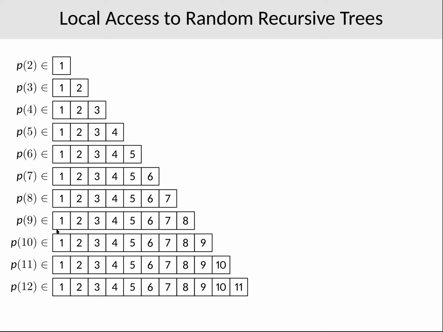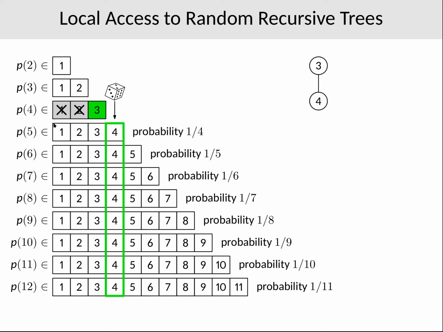So how do we provide local access to such a creature? Let's say the neighborhood of vertex 4 is requested first. Then the parent of 4 is simply uniformly distributed in 1, 2, 3. That's easy. Let's say the result is 3. Concerning the children of 4, 5 is a child of 4 with probability 1 over 4. 6 is a child of 4 with probability 1 over 5, and so on.